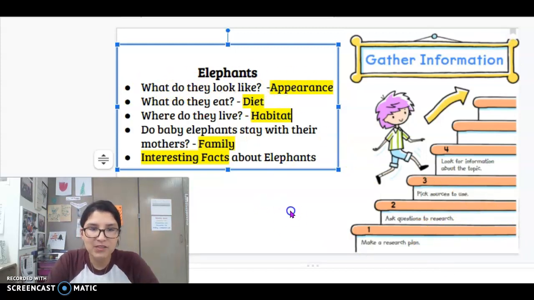All right. So what we're going to do now is we are going to prepare a journal so we can keep track of all this information that we are researching about elephants. So go ahead and get your journals out. All right.